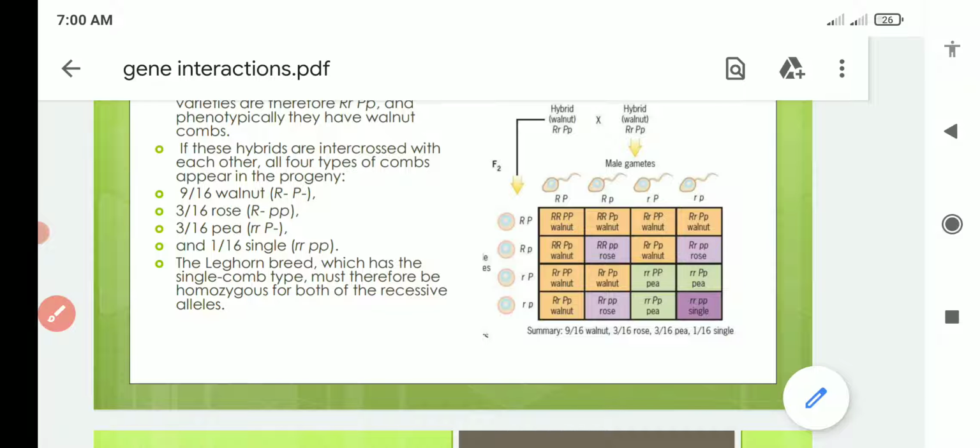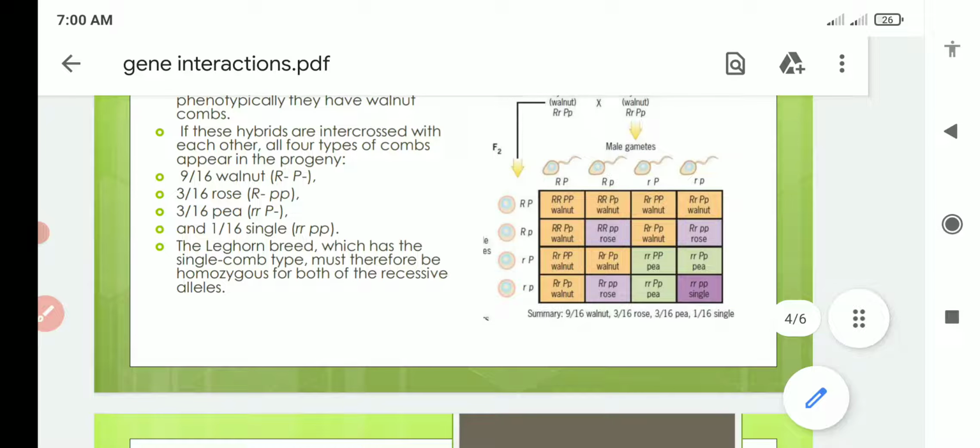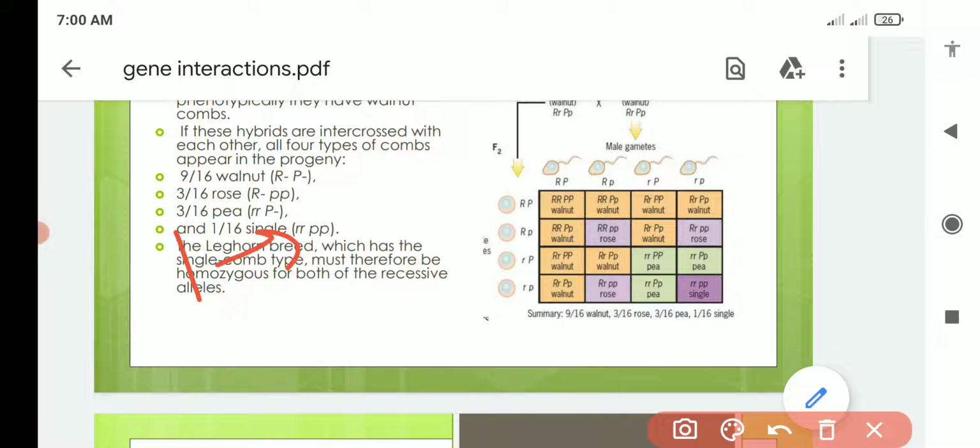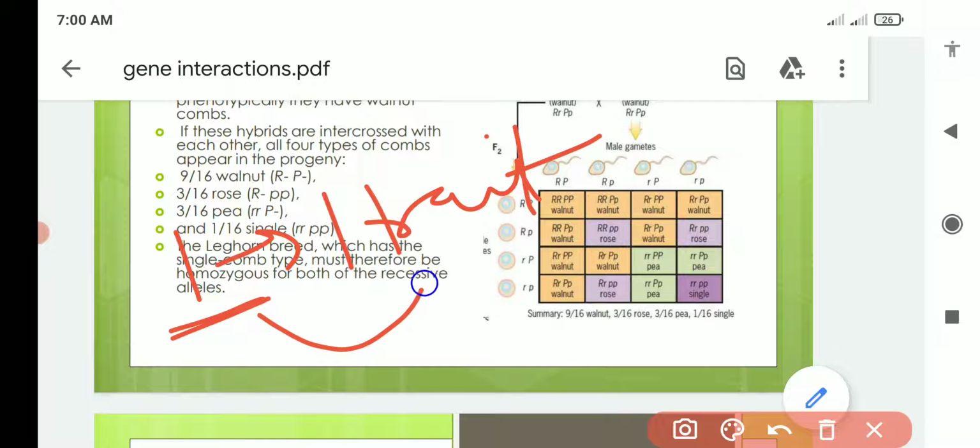So this is basically known as gene interaction, and gene interaction plays an important role in the production of the phenotype. The two genes don't always assort independently, and they don't always have the expression of one character only. It means one gene is responsible for one trait, but that is not always true. More than one gene may also govern one character.